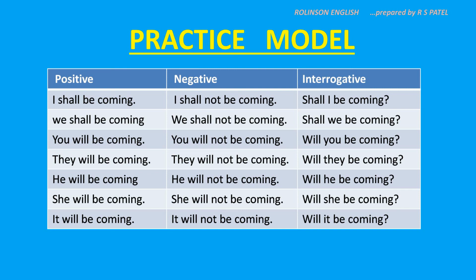In interrogative, only the first word in the helping verb will come out in the beginning of the sentence and be will remain at its own place. So let us see the interrogative. Shall I be coming? Shall we be coming? Will you be coming? Will they be coming? Will he be coming? Will she be coming? Will it be coming? This way you go on practicing. Take another verb and continue your practice.